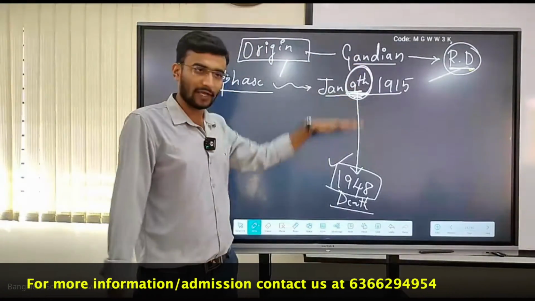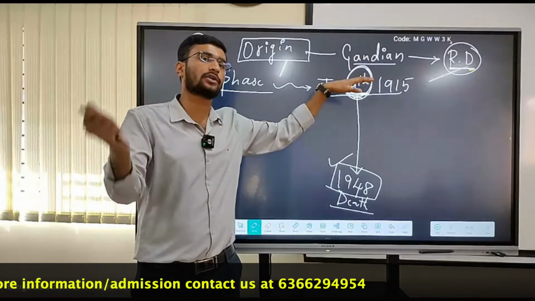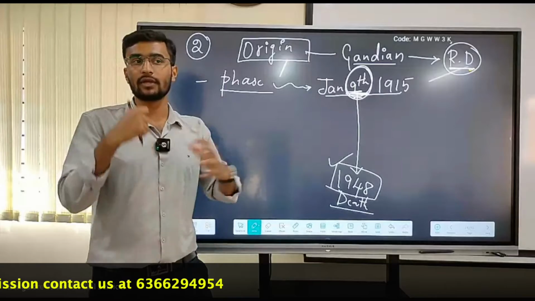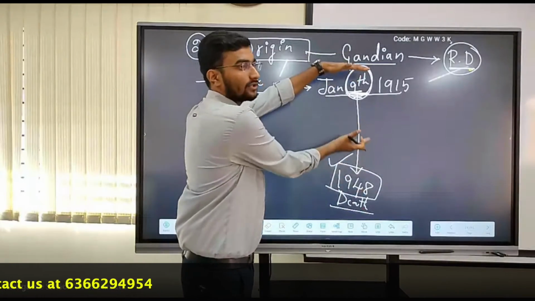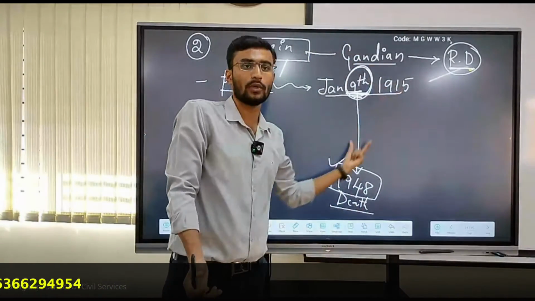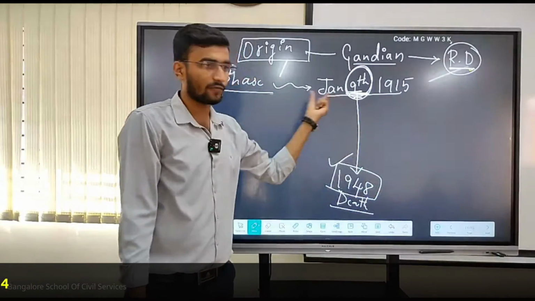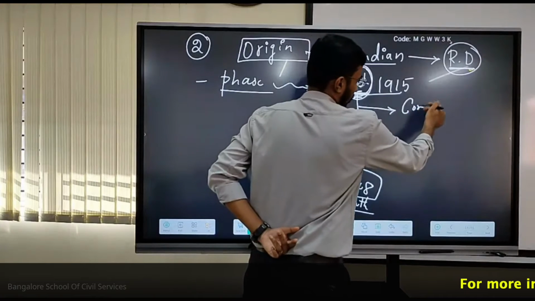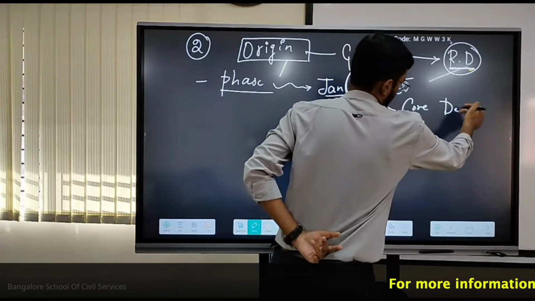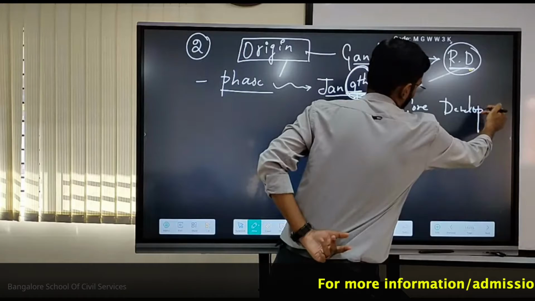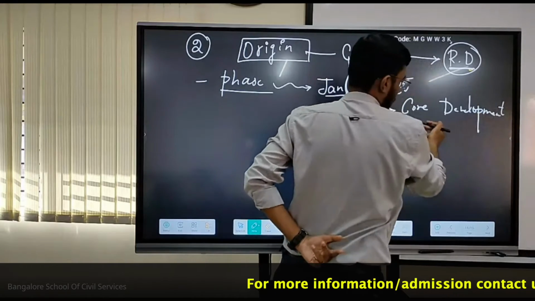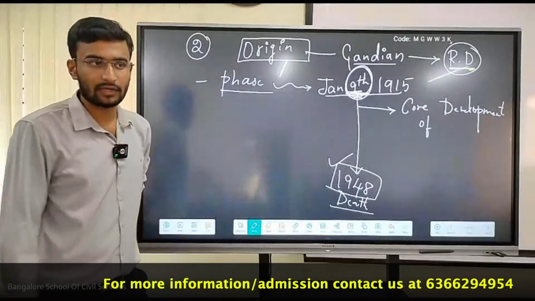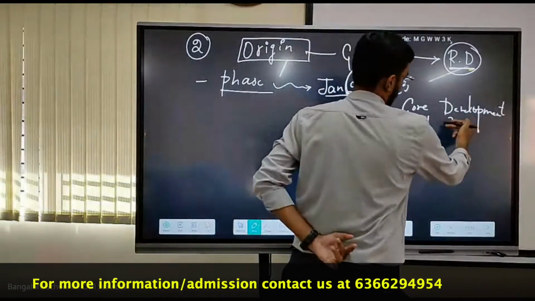But this phase, that is 1915 to 1948, we call the core development of Gandhian ideologies, or the Gandhian approach or philosophies.